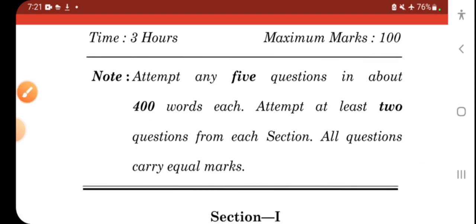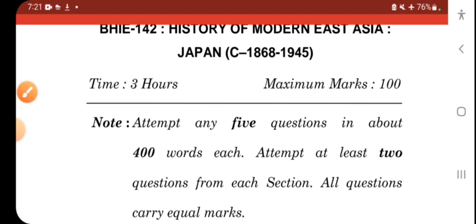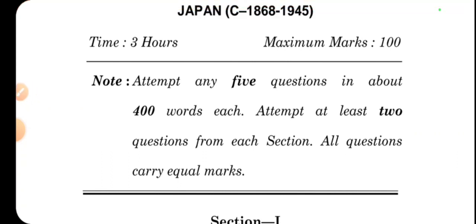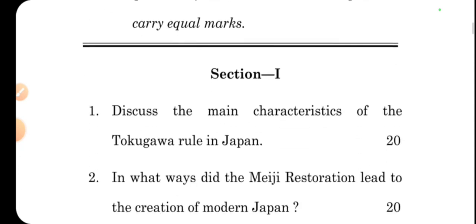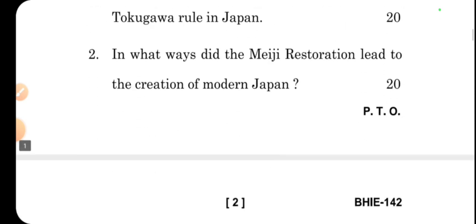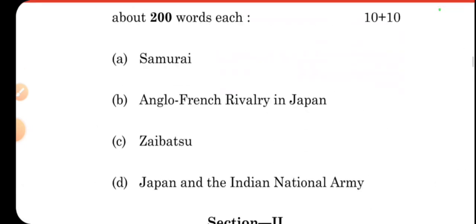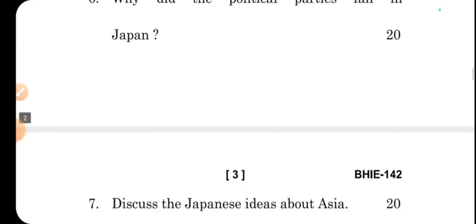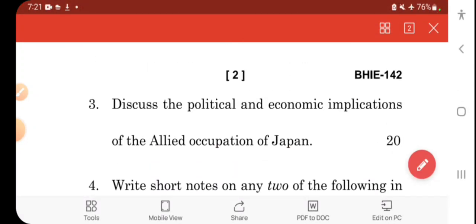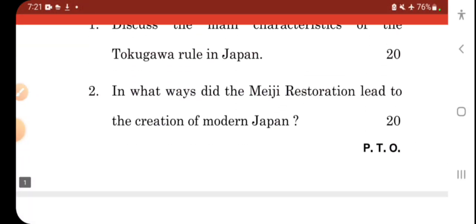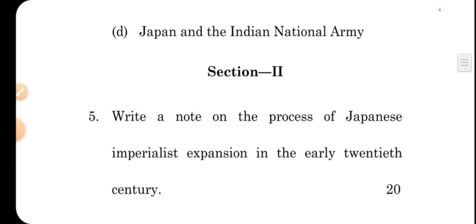If you see the instructions in the paper itself, it says to attempt any 5 questions in about 400 words each. Attempt at least 2 questions from each section. All questions carry equal marks. There are two sections, section 1 and section 2. In section 1 you have to do a minimum of 2, and in section 2 you have to do a minimum of 2, that is 2 to 4, plus any one more out of the 4 options that are given here.